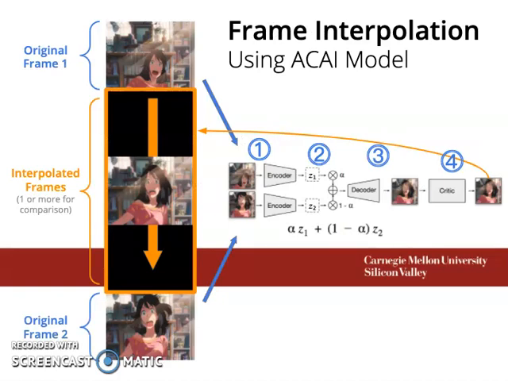A high-level description of the interpolation pipeline is as follows. First, in order to generate one or more interpolated frames, we take each pair of adjacent frames from the original movie dataset and feed them to the model's encoder. Next, the two latent vectors generated by the encoder are combined linearly to generate one or more intermediate latent vectors. Next, all intermediate latent vectors are then fed to the decoder to generate interpolated images. And finally, we use a discriminator against the generated images to improve their quality.